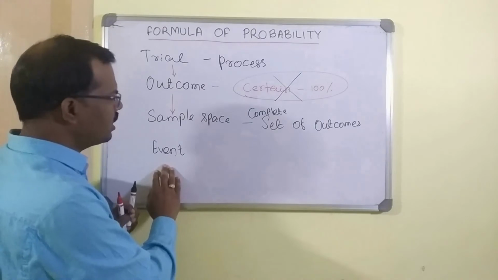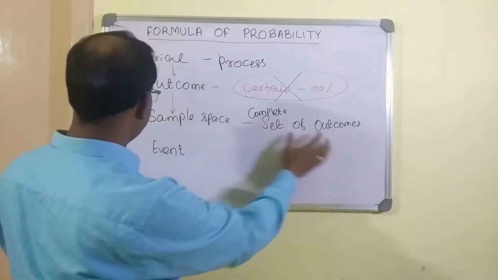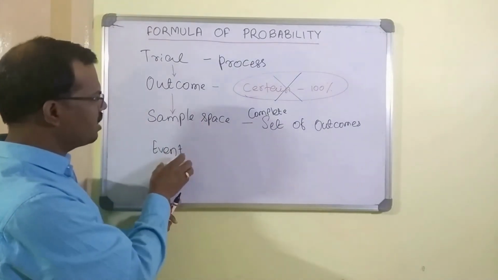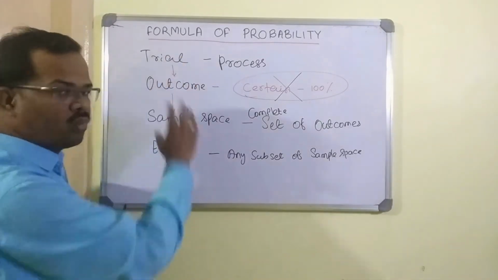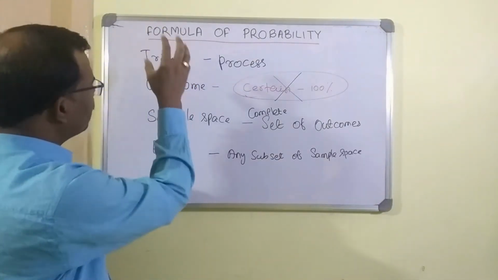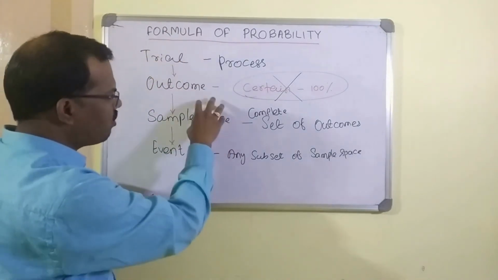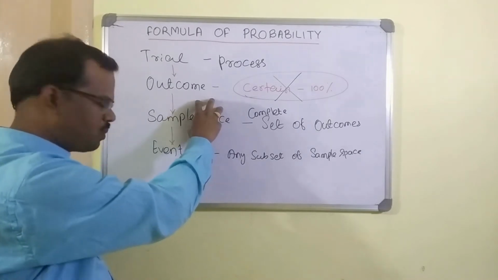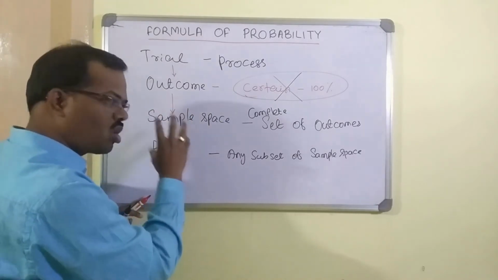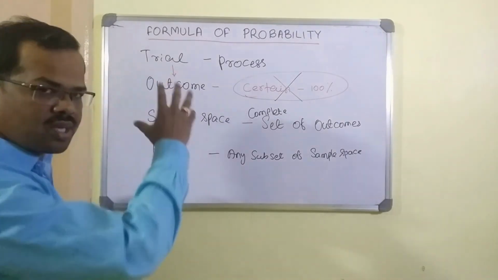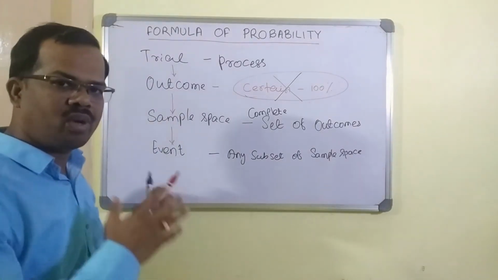Then what is an event? Any subset of this complete set, the sample space, is called an event. So understand this flow. You will do a trial. A trial will give a certain set of outcomes. The complete set of outcomes will be called the sample space. You will take a subset of the sample space and you will call it an event. Remember this diagram. If you remember, it will be very crystal clear in your mind for your lifetime.